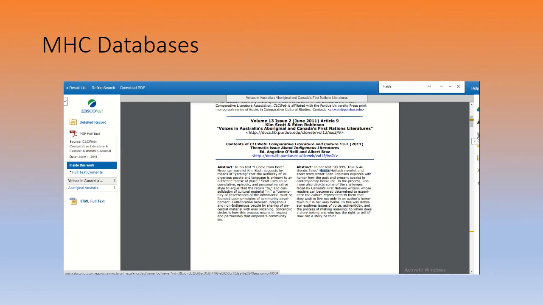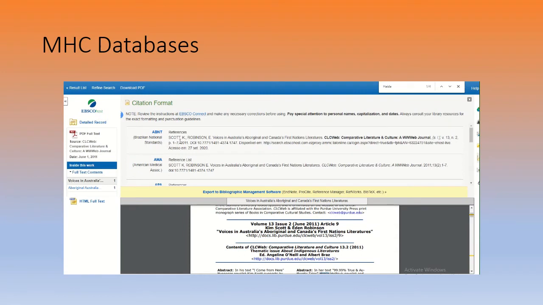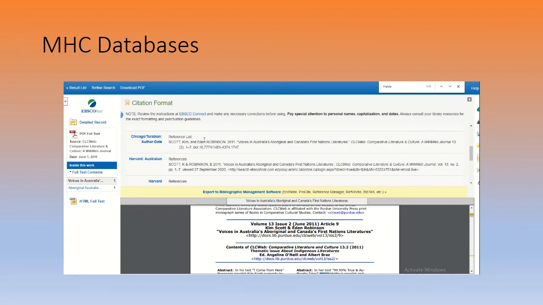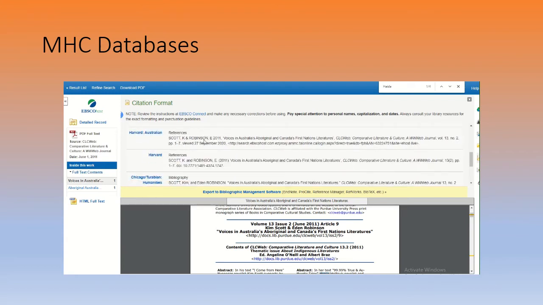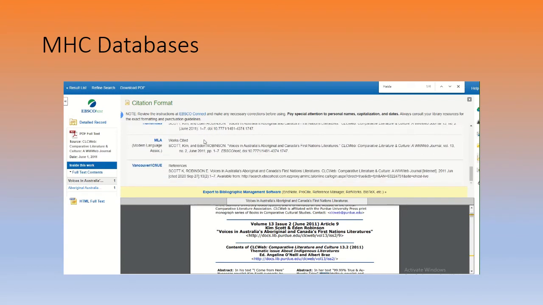I would do a couple of different things. I would email it to myself and keep those emails in a certain folder, make a folder for research of expository essay, right? Or you can create a folder online here, and finally, you could just create a works cited page for yourself, right? So I could just click on cite, and as you can see here, it cites all different types of style formatting. So AMA, APA, Chicago, Tribune, Harvard again, and this is what we want. We want MLA, and this is the works cited entry that we're going to use. It already has the hanging indent.